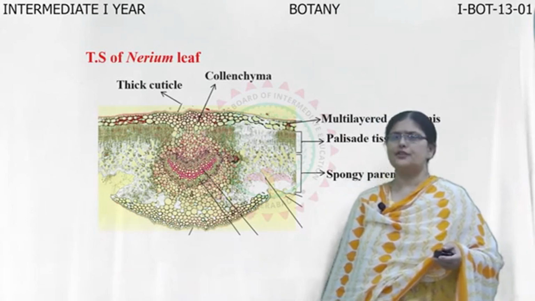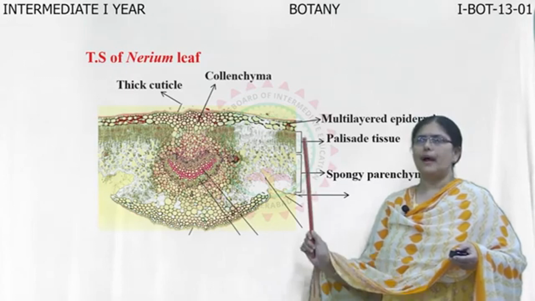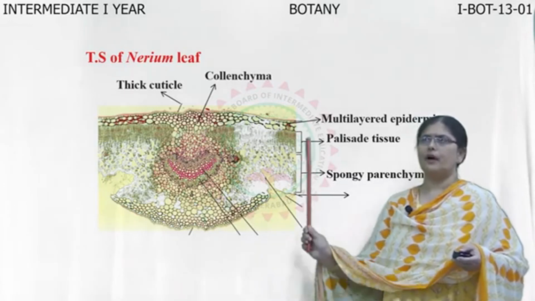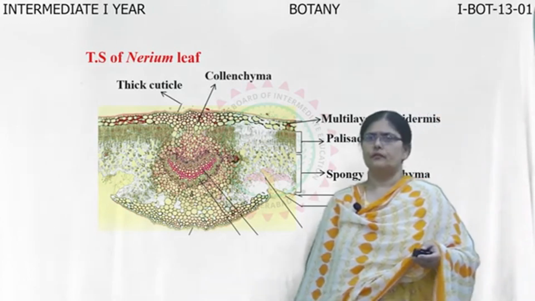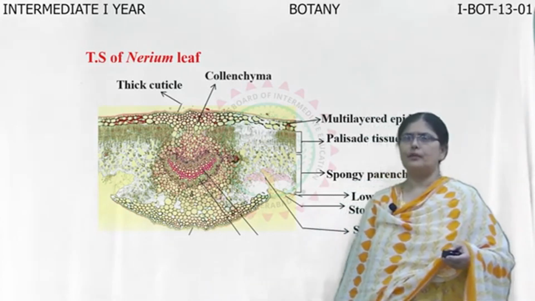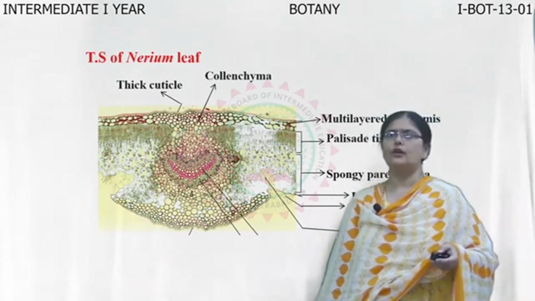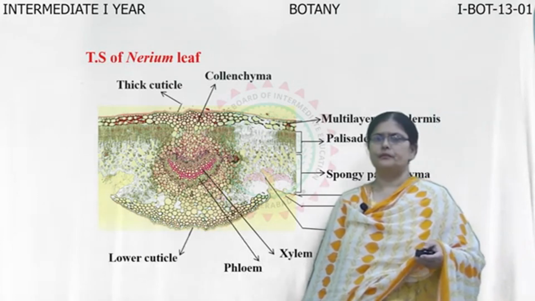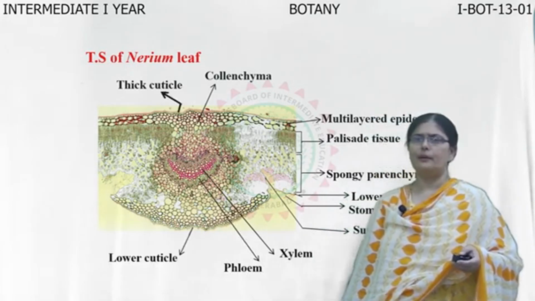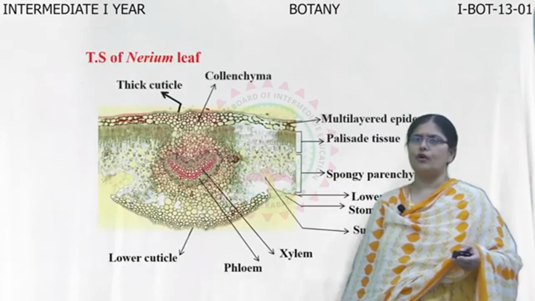The palisade tissue also is highly classified into palisade as well as spongy parenchyma, which constitute the mesophyll tissue of the leaf. Lower epidermis shows the stomata present, which are mostly sunken in order to avoid the loss of water. Xylem and phloem are very well developed, and both the upper and lower epidermis show the presence of cuticle.